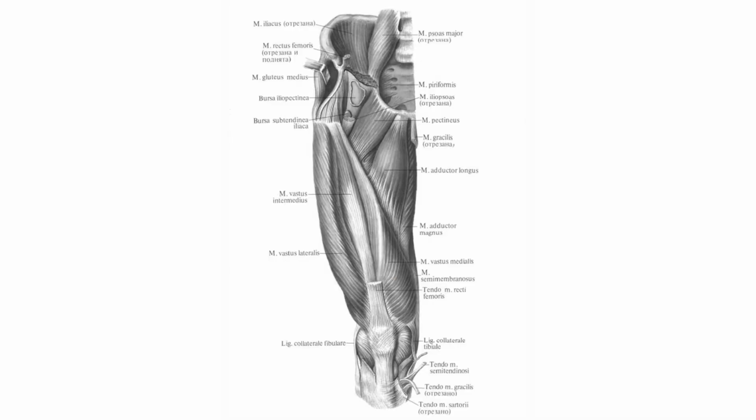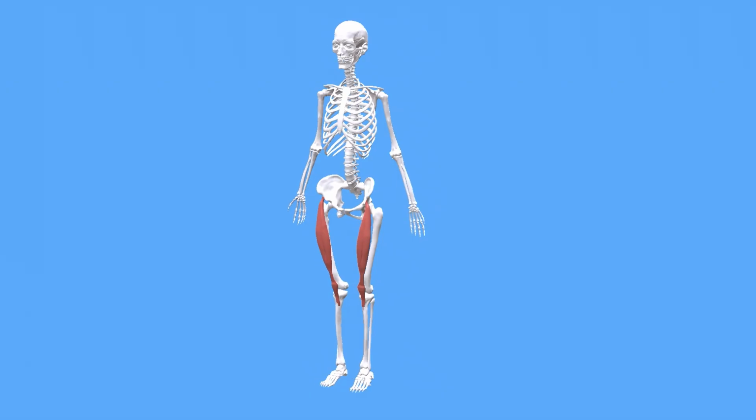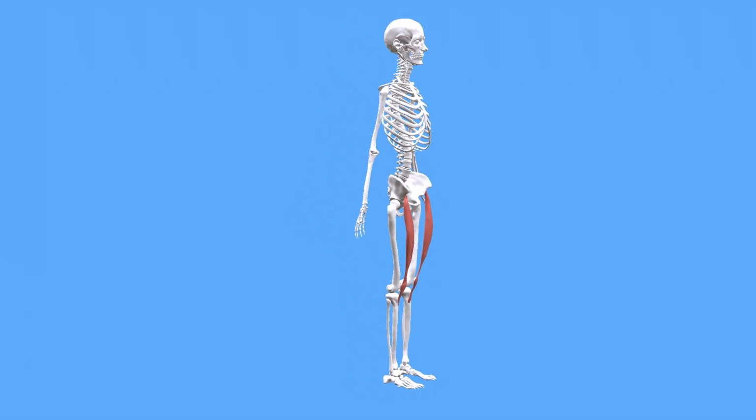Three muscles, the medial vastus, lateral vastus, and intermediate vastus, cross only the knee joint and are attached to the femur at the top. The rectus femoris crosses two joints, the knee and hip, attaching to the pelvic bone at the top.